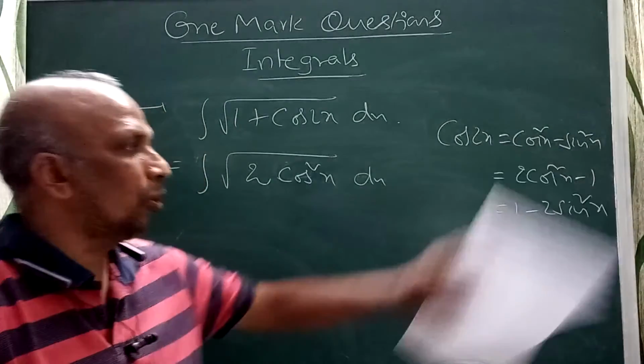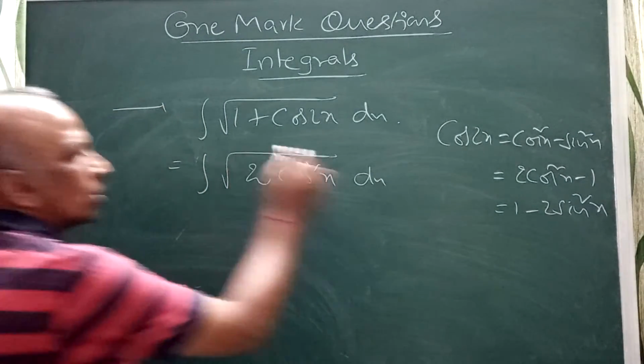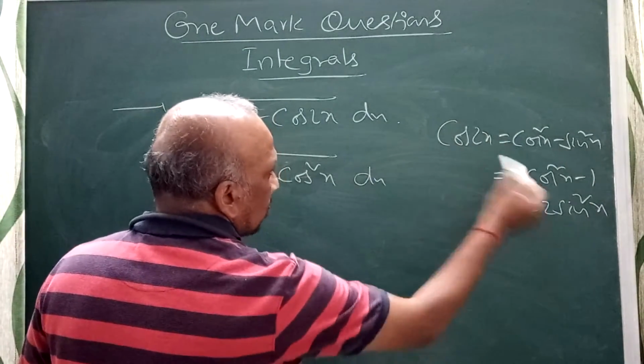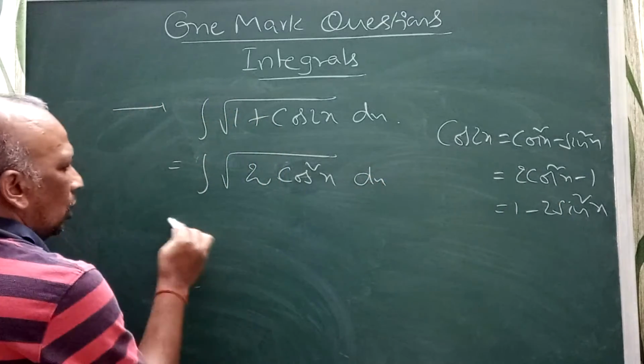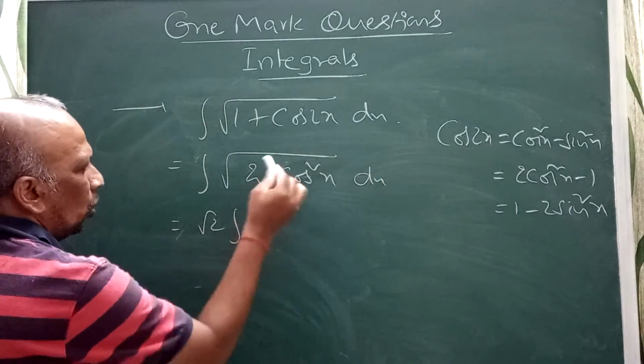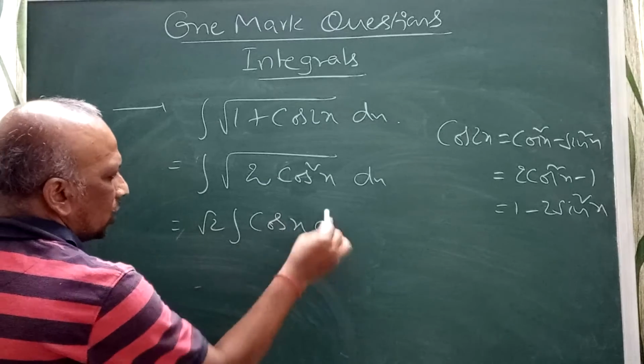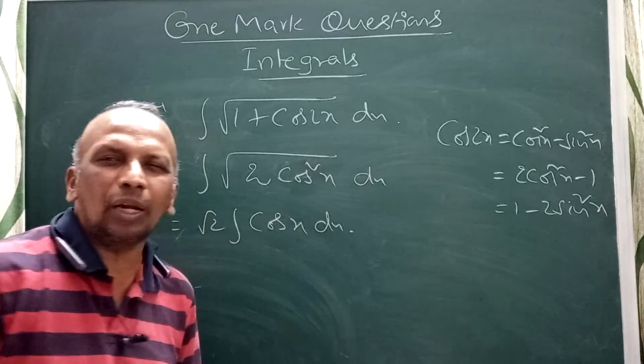Yesterday we discussed this. So 1 plus cos 2x you transfer to 2 cos square x. So this will become root 2, and root of cos square x is cos x. Root 2 integral cos x.